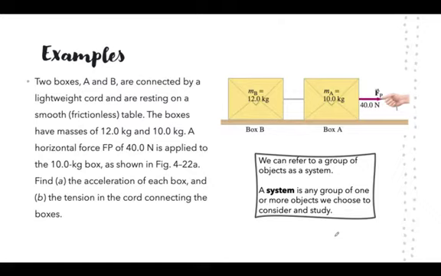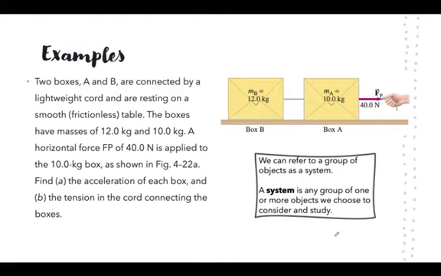Now, when we have several objects, we can look at each object individually, or we can look at all the objects combined as a whole system. Okay, so a system is defined as any group of one or more objects that we examine together. Okay, pause the video here and see if we can find the answer to this question.